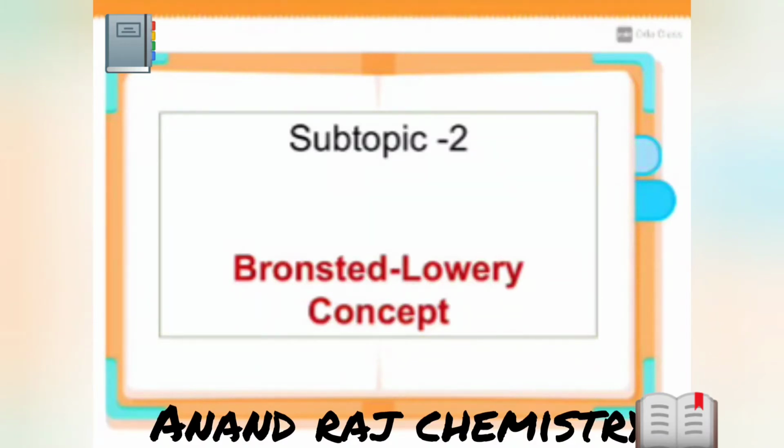Next topic. First of all, let me mute all of you. This is an important topic. Subtopic 2, Bronsted and Lowry concept. First of all, tell me how many of you have heard about this. If you know about this, press 1. If you don't know, press 2. Quickly.